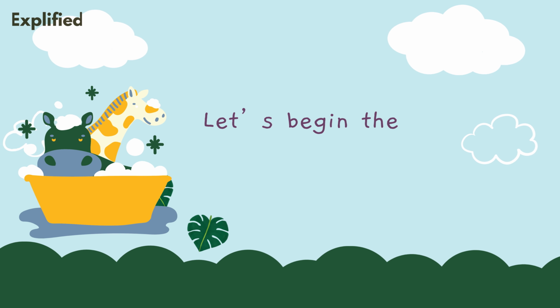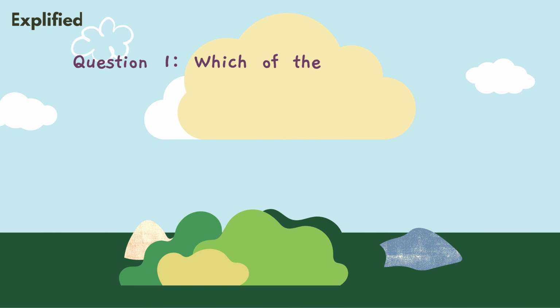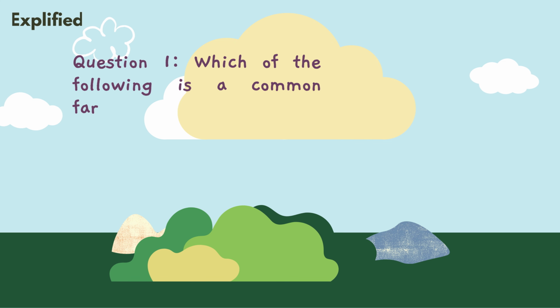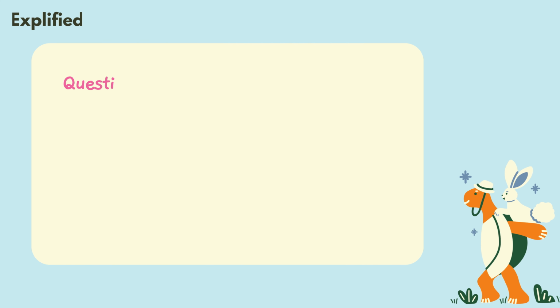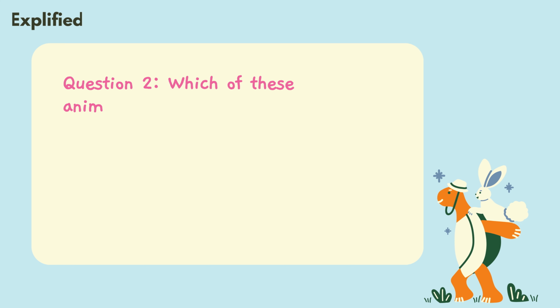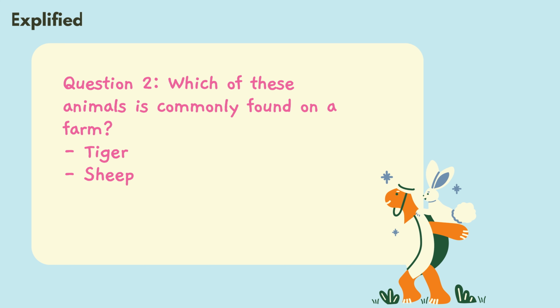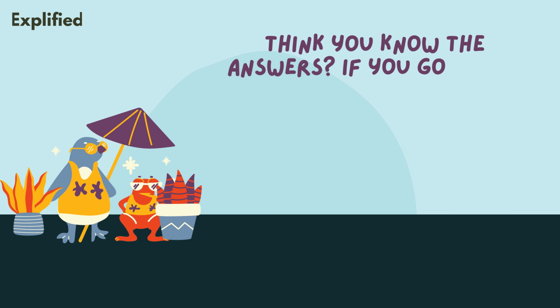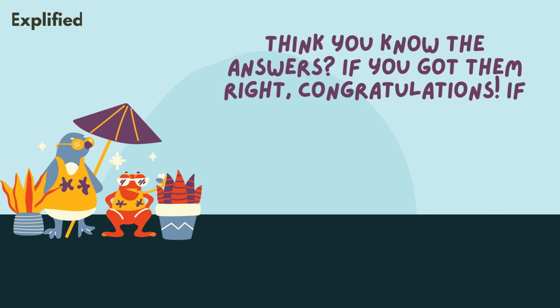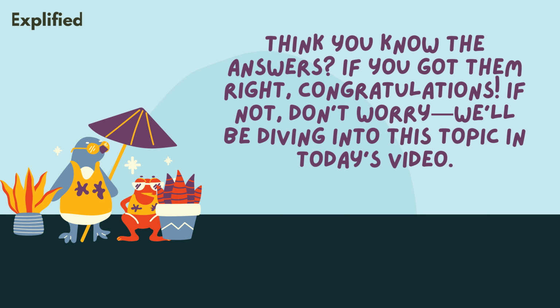Let's begin the video with a few warm-up questions. Question 1. Which of the following is a common farm animal? Lion, cow, whale, eagle. Question 2. Which of these animals is commonly found on a farm? Tiger, sheep, shark, penguin. Think you know the answers? If you got them right, congratulations. If not, don't worry, we'll be diving into this topic in today's video.